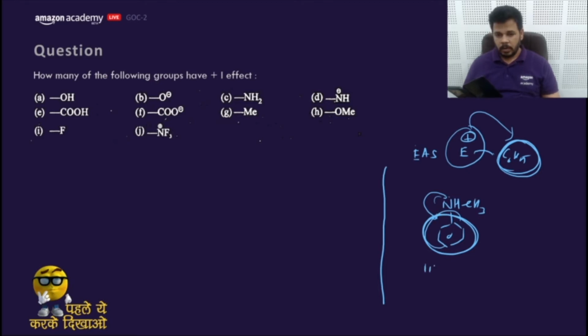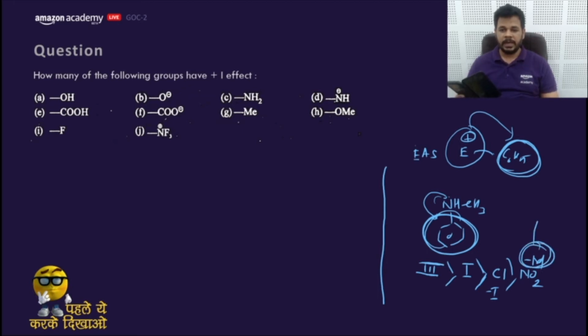So the electron density on the third would be highest. Then the benzene ring, the first, which has no electron withdrawing group. Then the chlorine, which has minus I, and the last one would be NO2, which has minus M, which decreases the electron density from the benzene ring very fast and high.